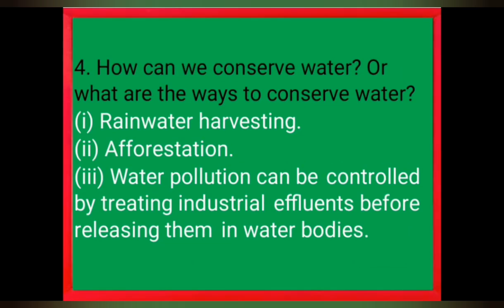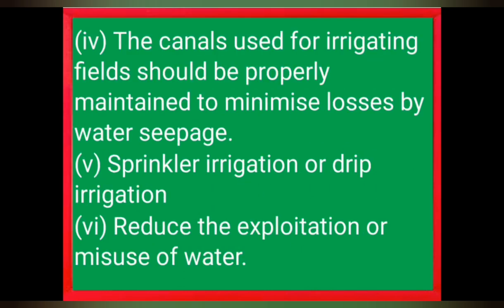Fourth question, how can we conserve water? Or what are the ways to conserve water? First point, rainwater harvesting, afforestation, water pollution must be controlled by treating industrial effluents before releasing them in water bodies. The fourth point, the canals used for irrigating fields should be properly maintained to minimize losses by water seepage. Fifth point, sprinkler irrigation or drip irrigation must be introduced. Sixth point, reduce the exploitation or misuse of water.